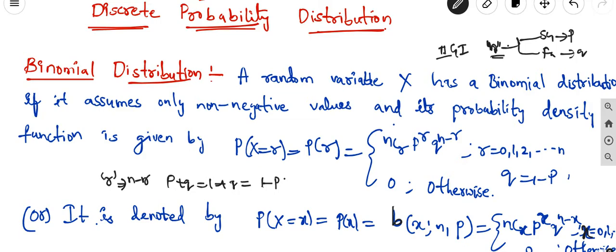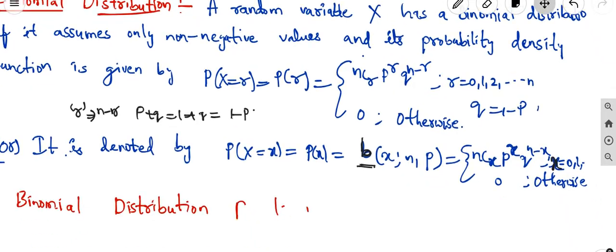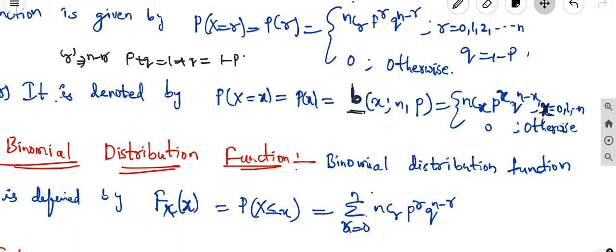So the number of independent trials is n, and it is also denoted by b of x, indicating it is a binomial distribution rather than another distribution, with x a random variable, n the number of independent trials, and p the success probability. So the binomial distribution can be defined as nCx p power x q power n minus x from 0 to n. Why are we taking non-negative values? Because we start with 0, 1, 2, 3 in such cases only.